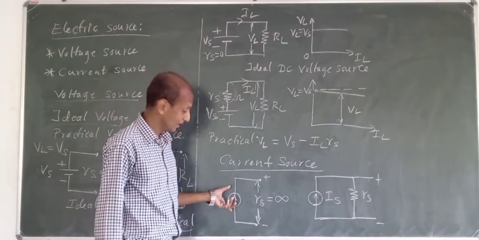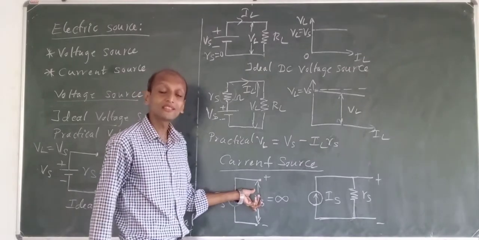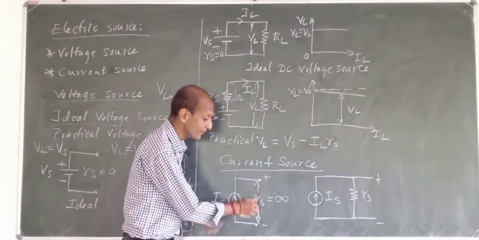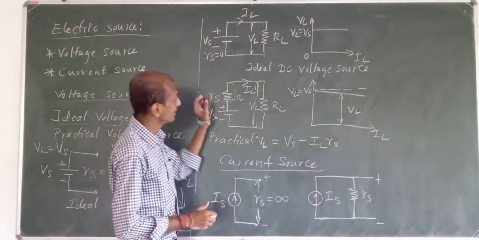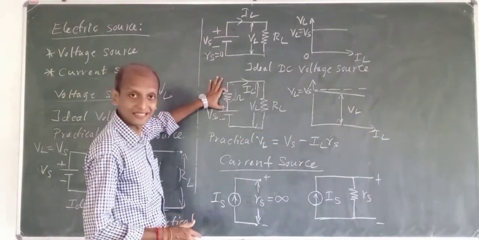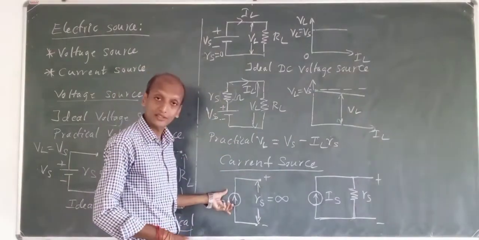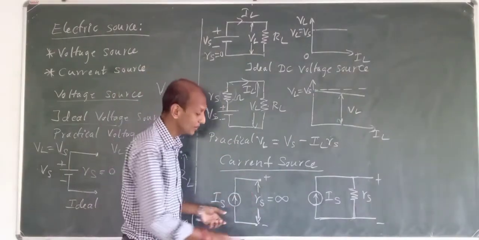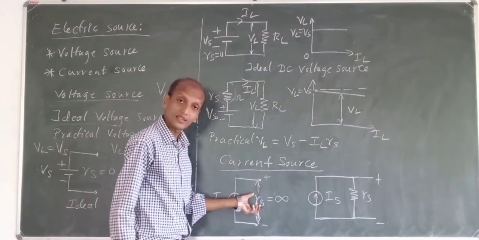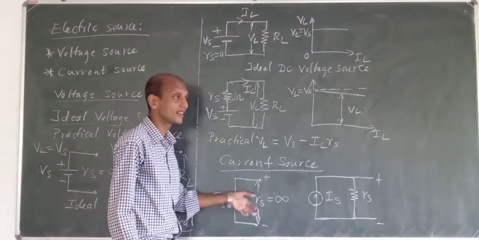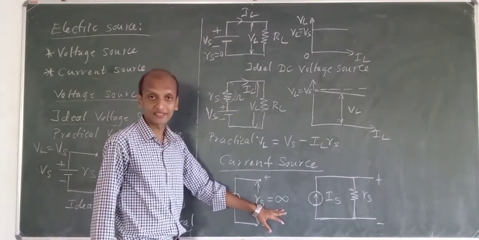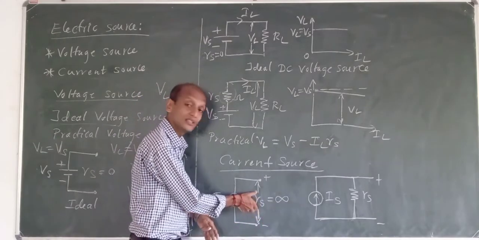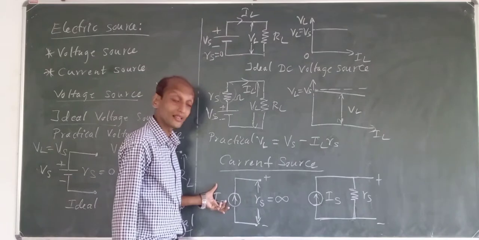Here for an ideal current source, the internal resistance comes in parallel with the current source. For a voltage source the internal resistance comes in series. For the current source, internal resistance will come in parallel with the current source, and that internal resistance is equal to infinity. Infinite internal resistance will be there for an ideal current source.